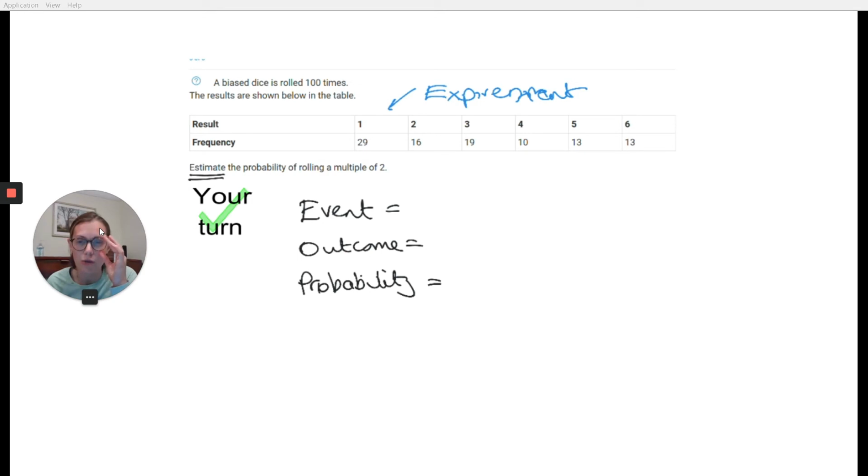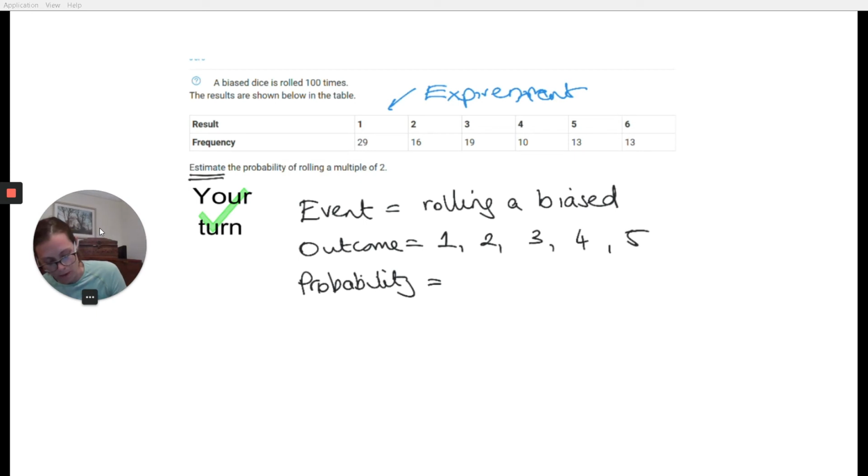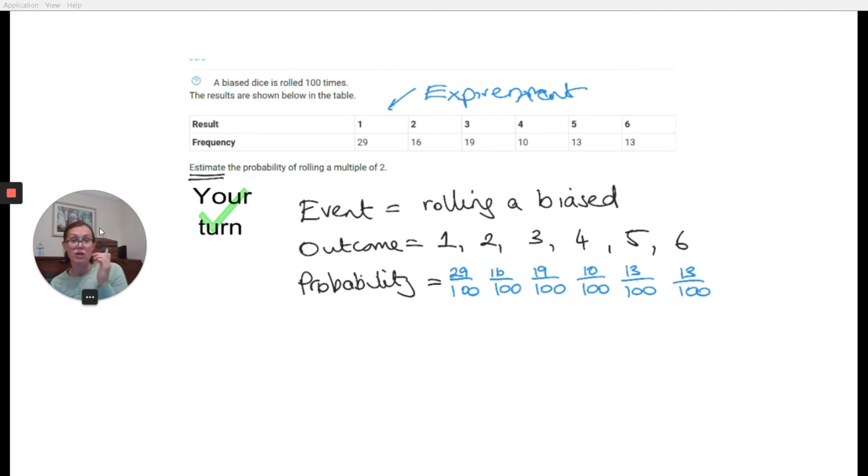Okay, welcome back. So your event is, again, you are rolling, and they've told you it's a biased dice. So biased means it's not equally spread across the different outcomes. One outcome is going to be more likely. So your outcomes are 1, 2, 3, 4, 5, 6. And the associated probabilities, well, you've done it 100 times, so this would be 29 over 100, 16 over 100, 19 over 100, 10 over 100, 13 over 100, and 13 over 100. And we care about rolling a multiple of 2.